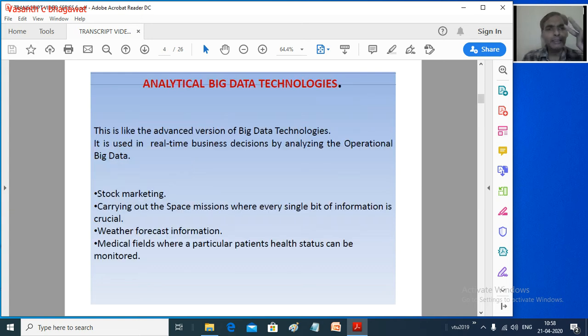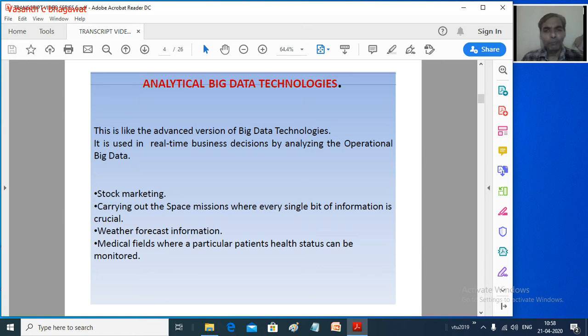The second one is analytical big data technologies. Analytical big data technologies are the next level of operational big data technologies. Here the real-time application comes into the picture, for example stock marketing, weather forecasting, healthcare, space research organizations, and aircraft and controlling systems, with various real-time business operations.